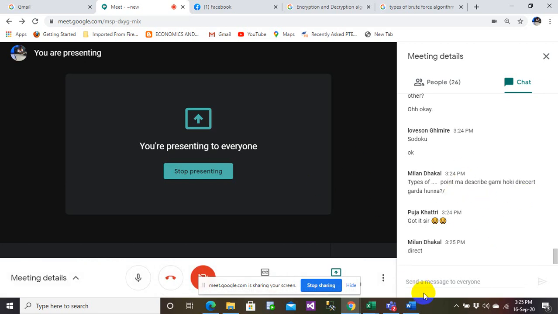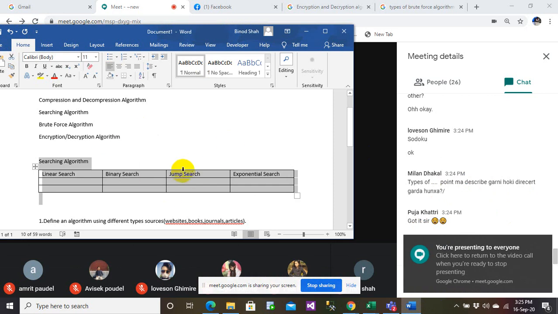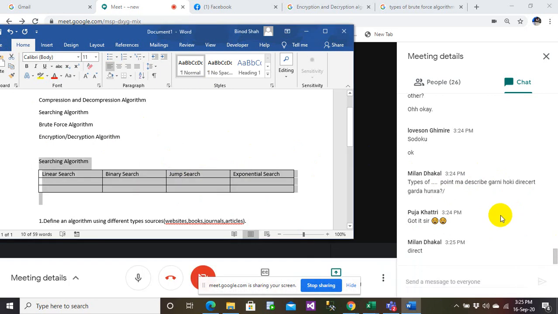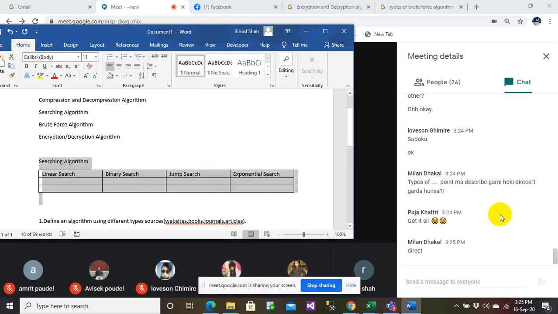That is what we have to write. You can explain that in points or whatever you want, but the comparison has to be in tabular form.